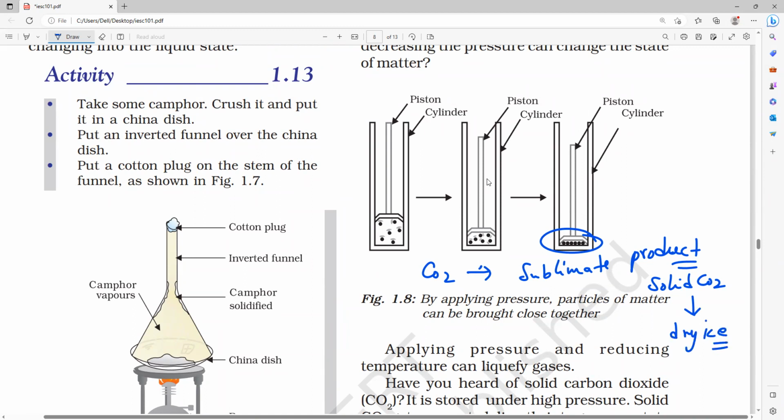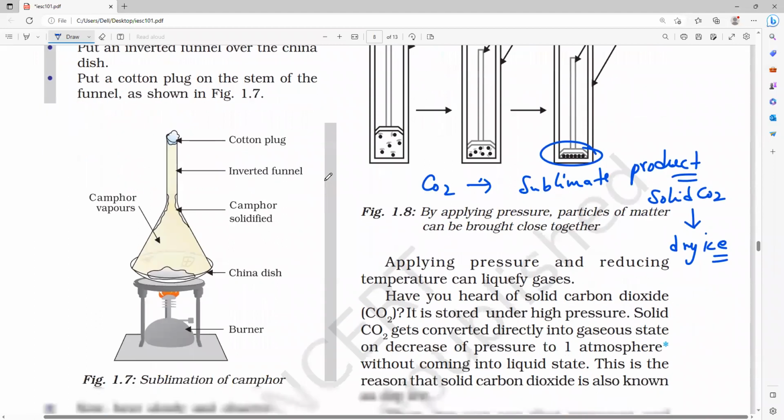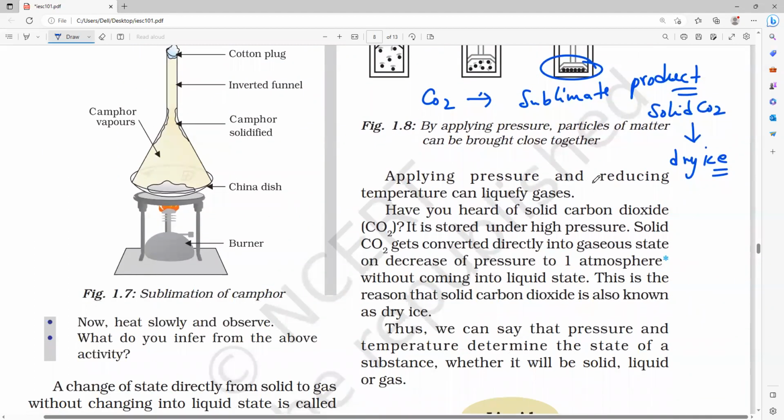So you can see that applying pressure and reducing the temperature can liquefy gases. That is what you have to remember. They are asking, have you heard of solid carbon dioxide? Yes. It is stored under high pressure, and solid CO2 gets converted directly into the gaseous state on decreasing the pressure to how much, guys?